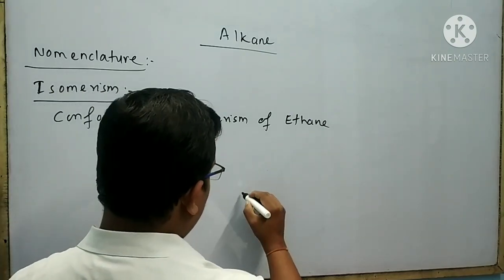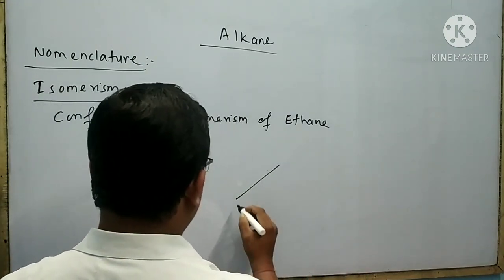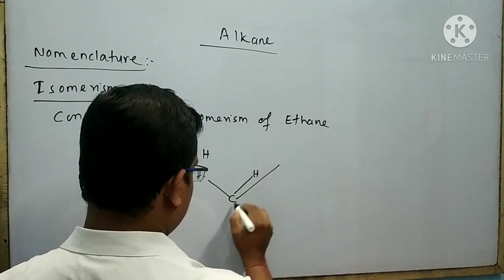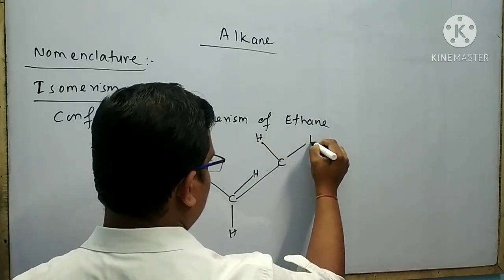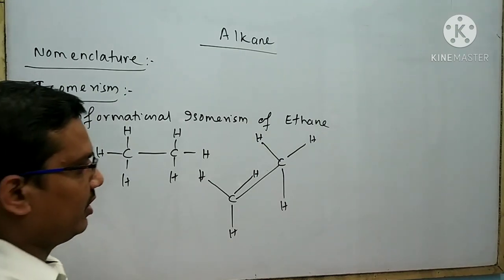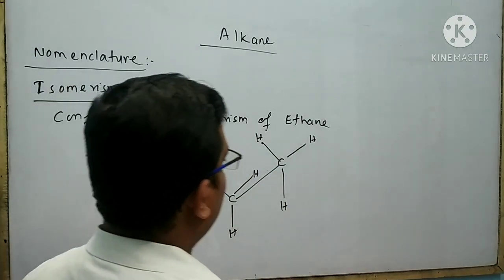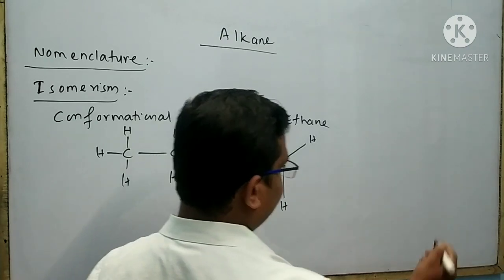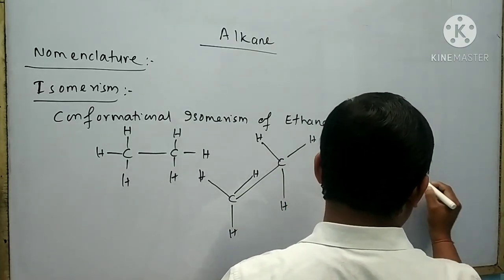I can draw the sawhorse representation of ethane like this. This is the sawhorse representation of ethane. I can rotate the hydrogen atoms and form another conformational isomer of ethane like this.